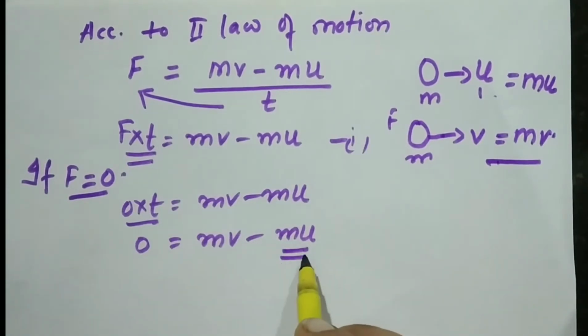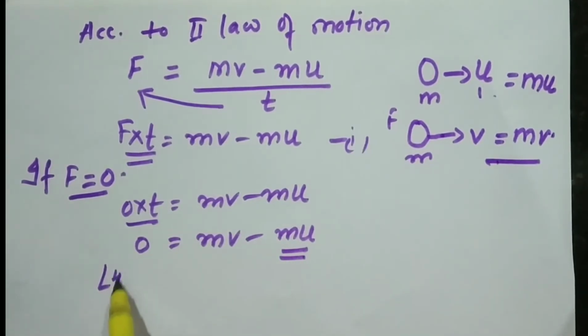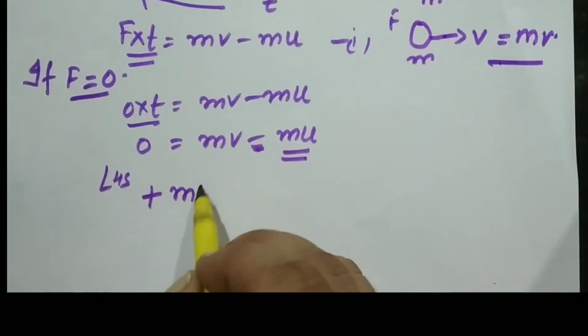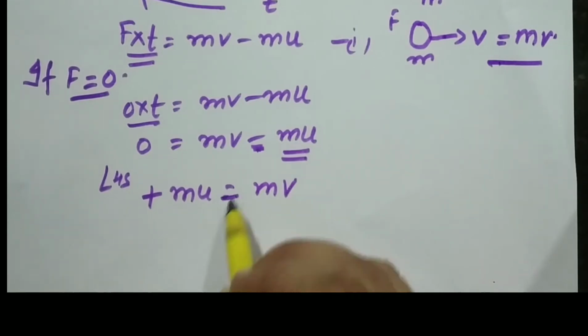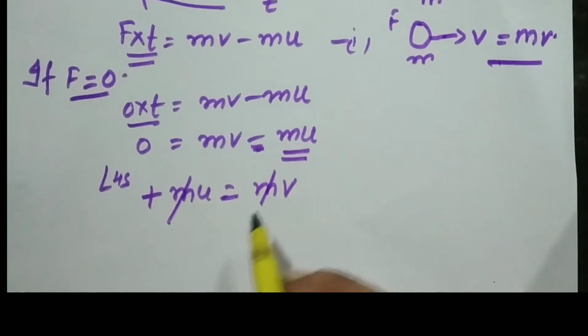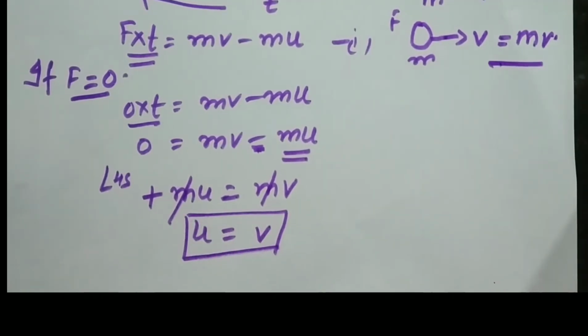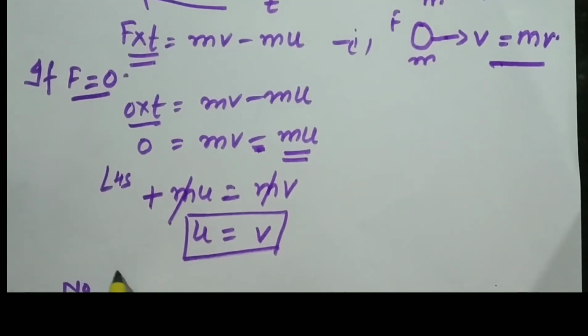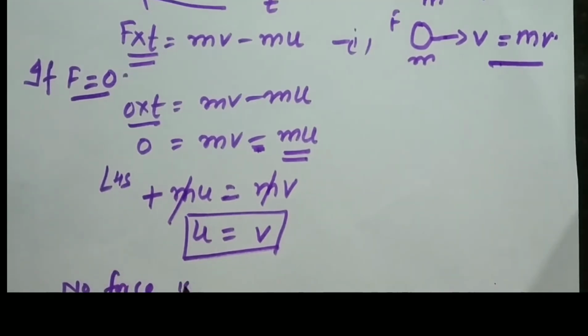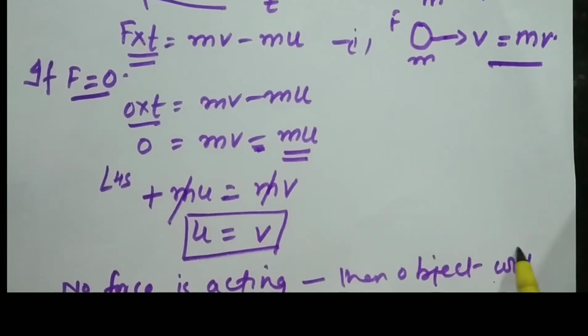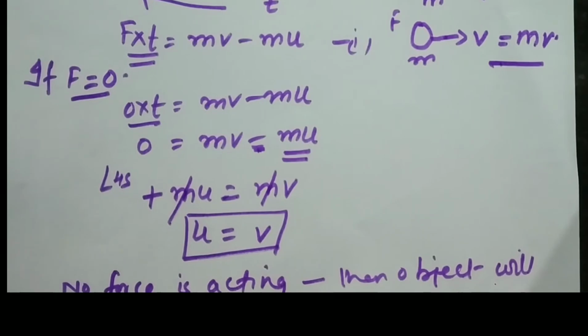Now, we can take this mu to the left hand side and this minus sign will change to plus. mu is equal to mv. We can cancel out m and we are left with u is equal to v. That means if no force is acting on the object, or we can say the force is 0, then the object will continue to move with the same velocity.